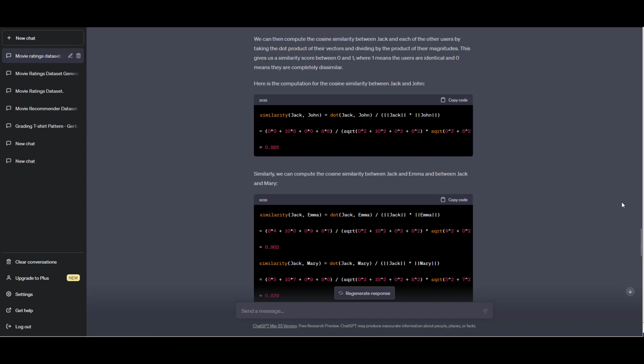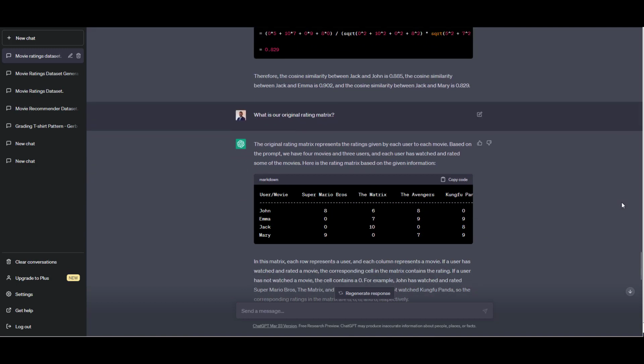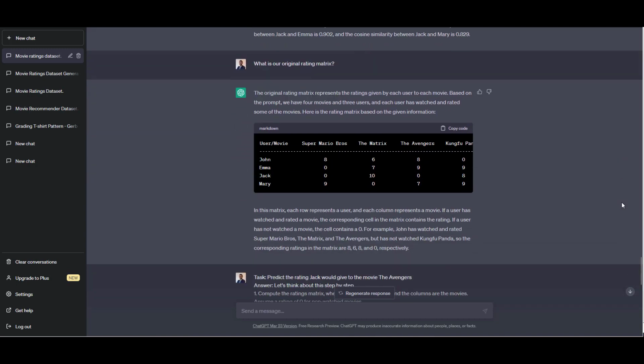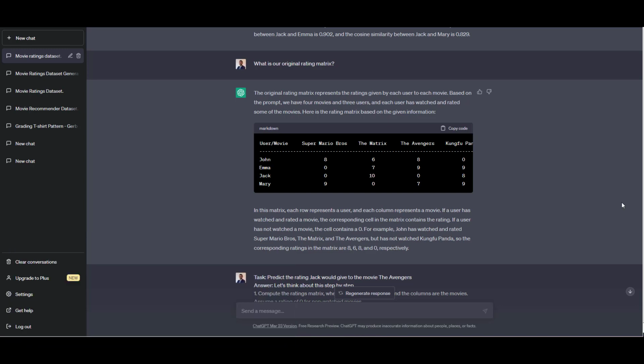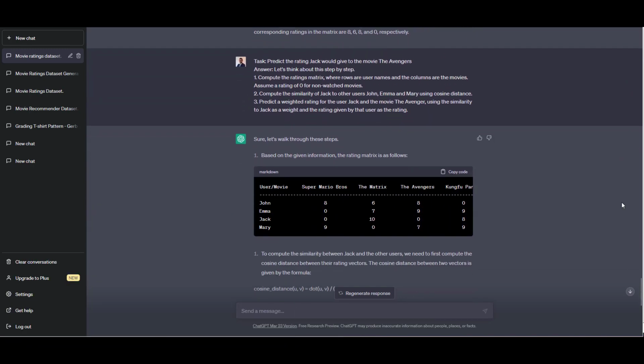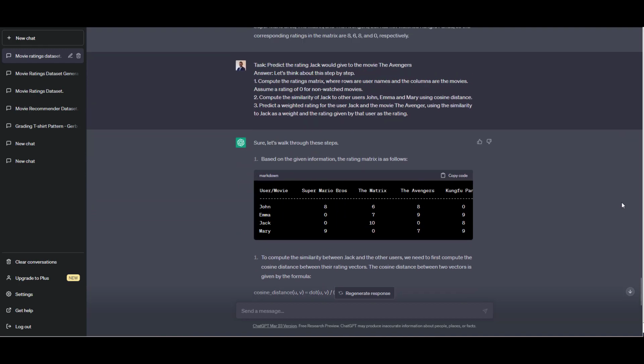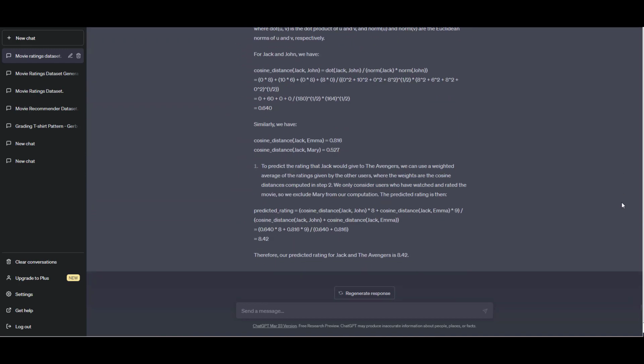Now I wanted to see how well it remembered the ratings matrix we generated. So I asked, what is our original ratings matrix? This is where things go wrong. Looks like ChatGPT has hallucinated an incorrect ratings matrix. Now, if you ask the same question you did before, it'll end up using the hallucinated ratings matrix instead of the original. In my eyes, this is a big problem.